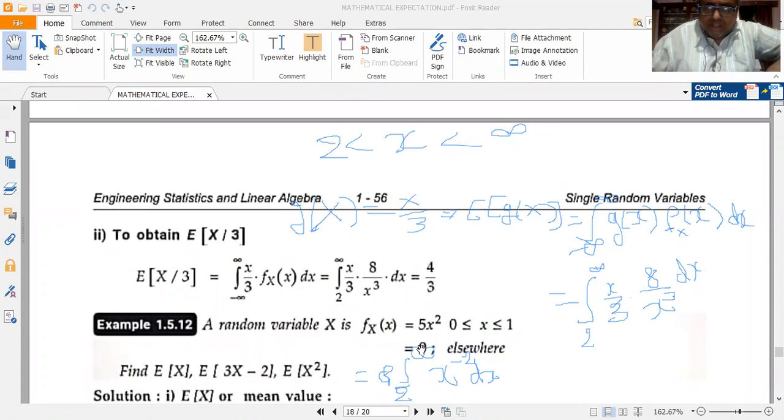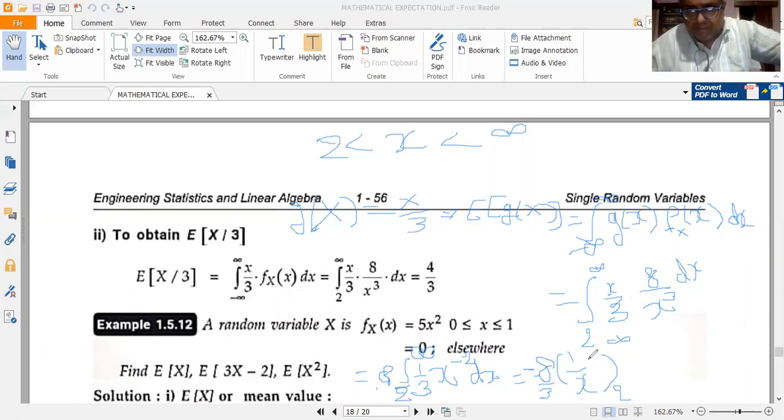Now if I simplify, this becomes minus 8 by 3 into 1 by x, limits 2 to infinity.